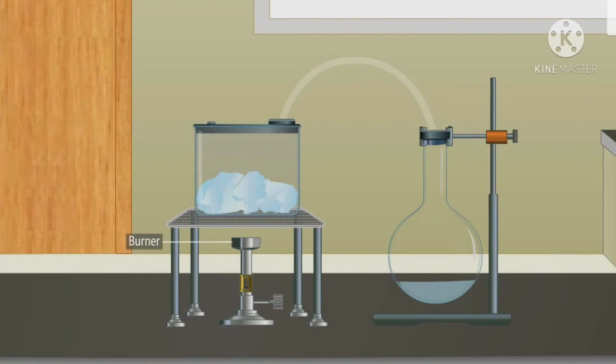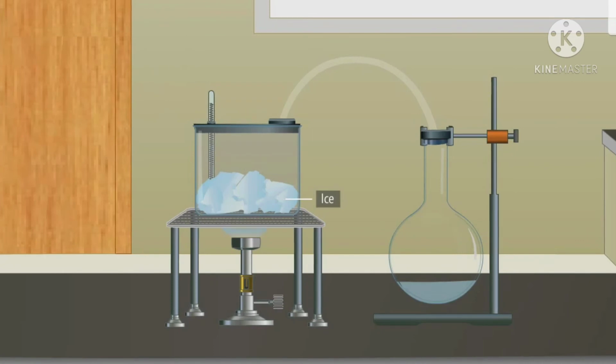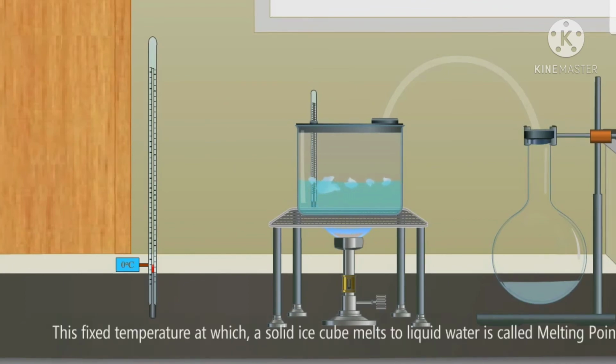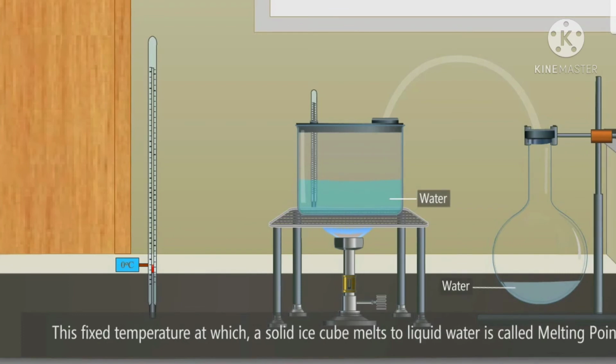Let's illustrate this, when ice melts to water and changes to steam by heating. Place a thermometer in the vessel containing ice and gradually heat the vessel over a low flame. Temperature of the ice vessel remains constant at 0 degrees Celsius till all ice has melted. In spite of supplying heat to ice, its temperature remains constant. This fixed temperature at which a solid ice cube melts to liquid water is called melting point.